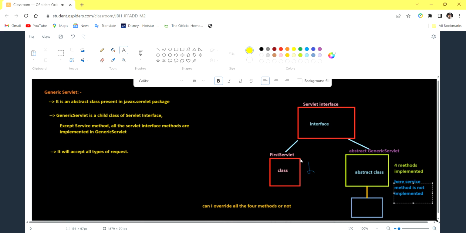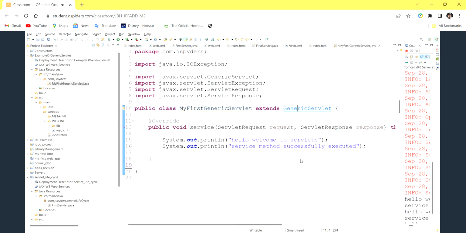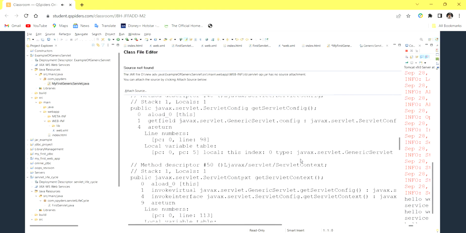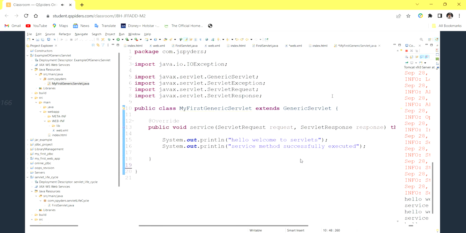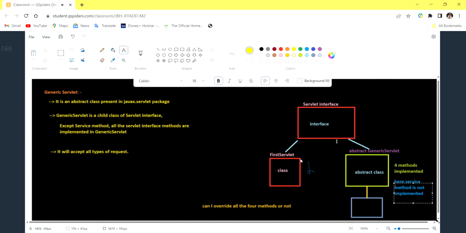The source code is not opening here, otherwise I would show it. The four methods are the init method, destroy method, getServletConfig and getServletInfo. These four have been implemented, but the service method has been inherited and not implemented.